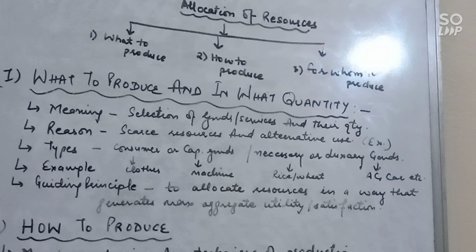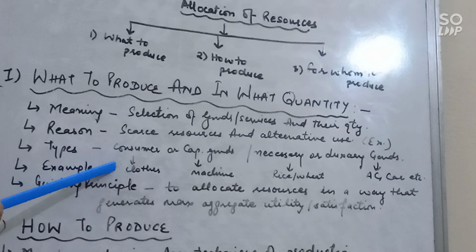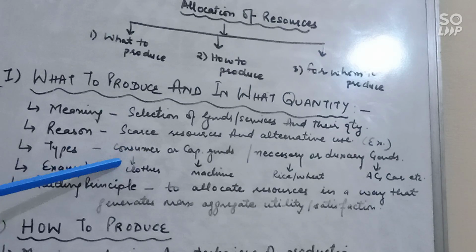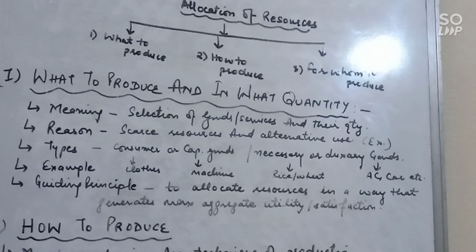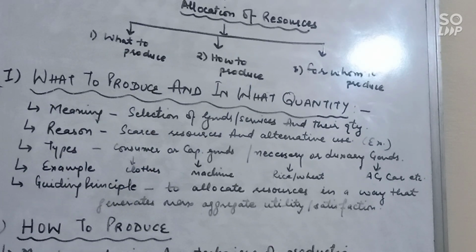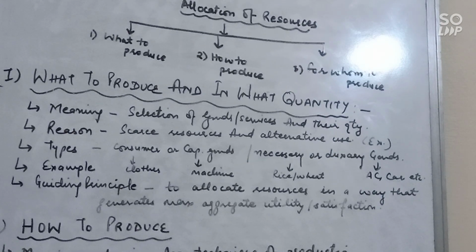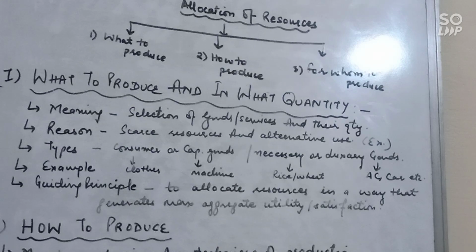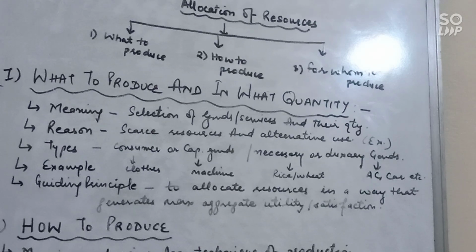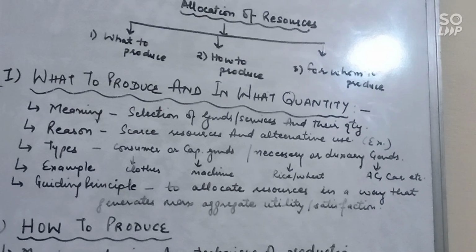So economy has to decide whether to produce consumer goods like clothes, sugar, footwear, wheat, etc. or capital goods, that is also known as producer goods like tools, machines, vehicles, raw material, etc. and or necessary goods and luxury goods. Necessary goods like wheat, rice, sugar, etc. and luxury goods like car, AC, etc. So he has to decide what to produce and in what quantity. So this is the problem of allocation of resources among various goods.